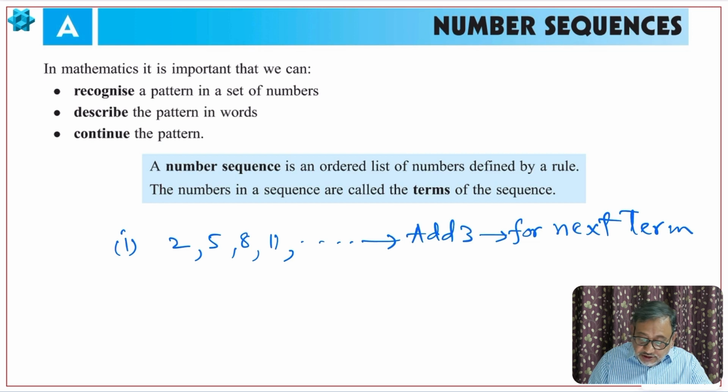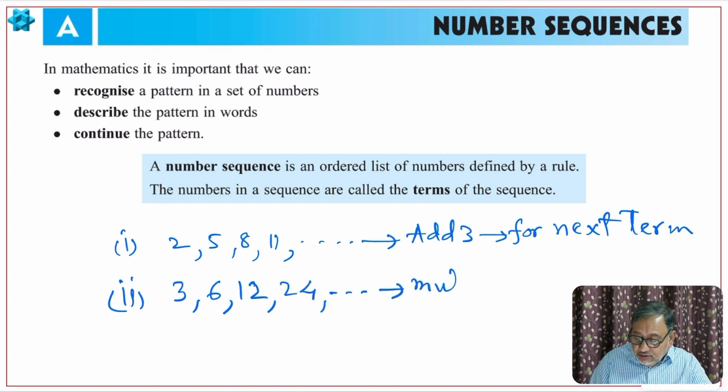Similarly, we can see another type of number sequence which can be 3, then multiply by 2, 6, multiply by 2, 12, multiply by 2, 24 and so on. So multiply by 2.